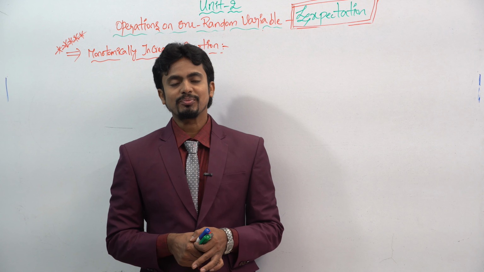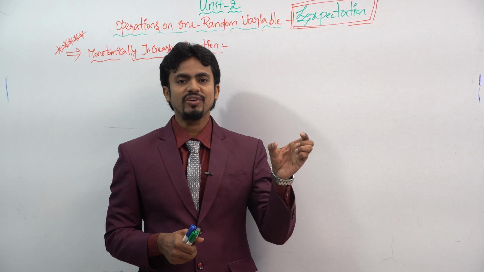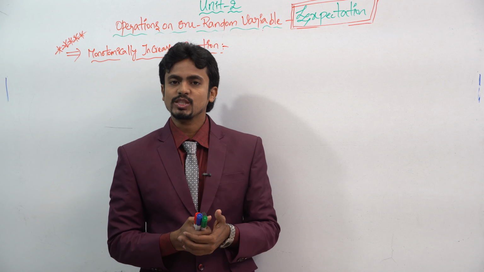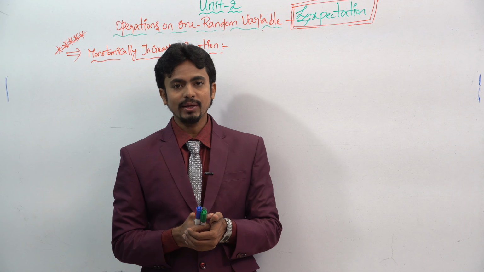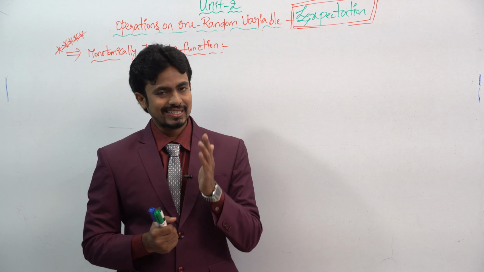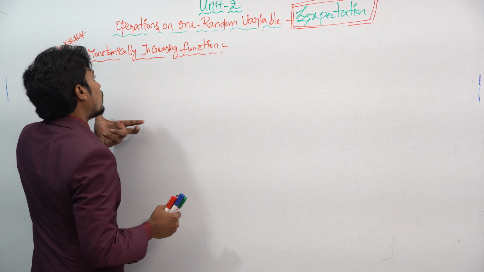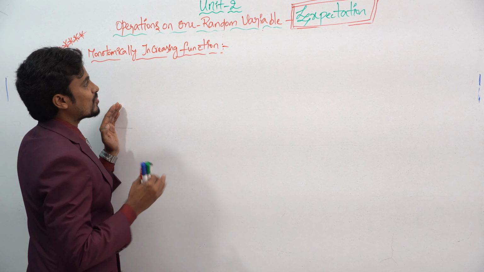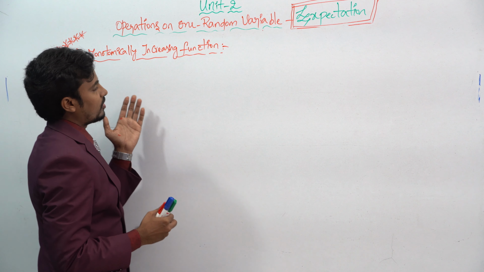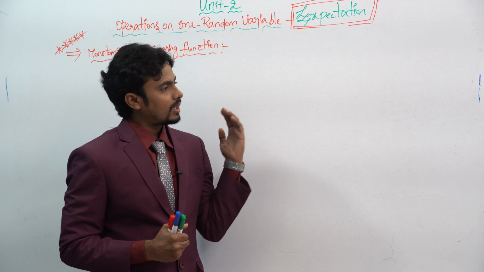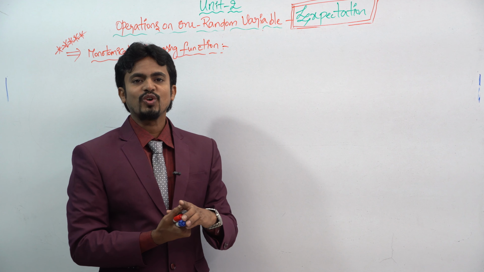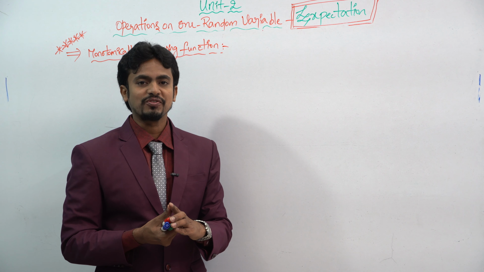Before we see the concept of what is meant by transformation of a random variable, and the different cases of a transformation of a random variable, let's move on to the first case: what will happen if you do the transformation of a random variable for a monotonically increasing function. In the next class we will see the monotonically decreasing function.